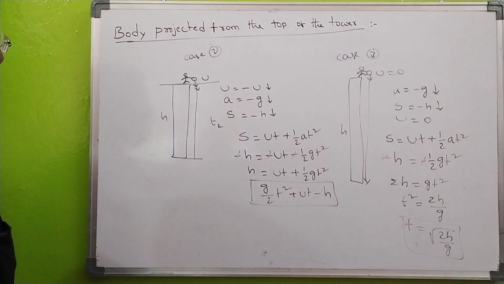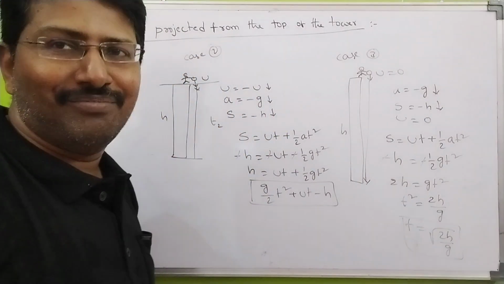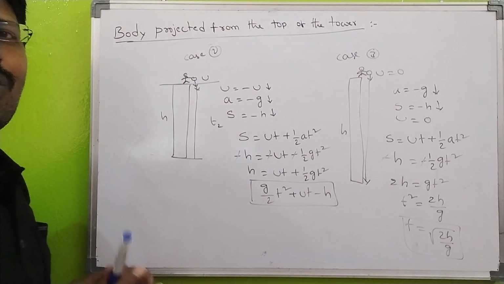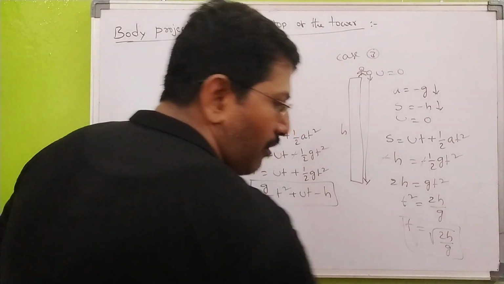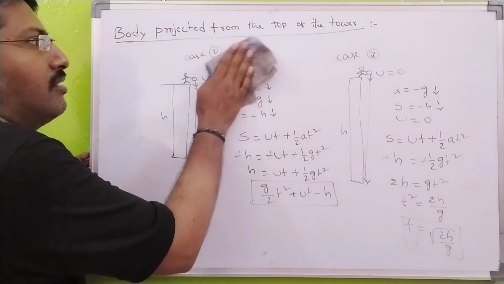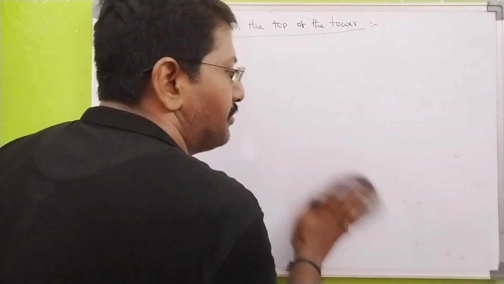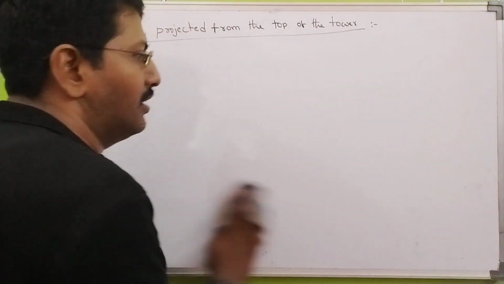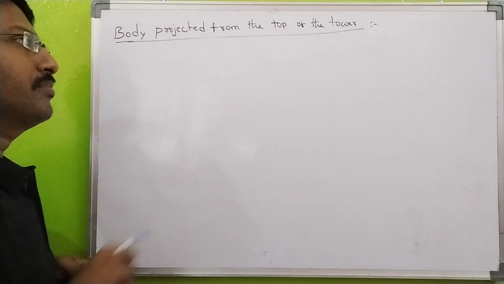Okay. So here total 3 cases are completed. But what about time? See here. What is the time relation between these 3 cases? That is very, very important for JEE Mains and NEET orientation. Next, see here.